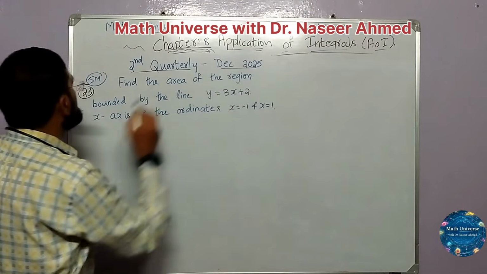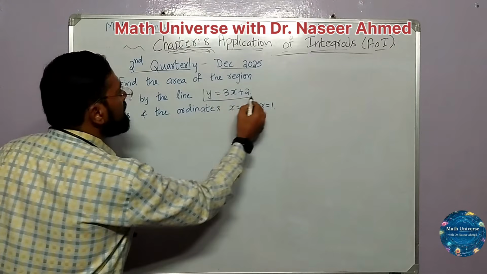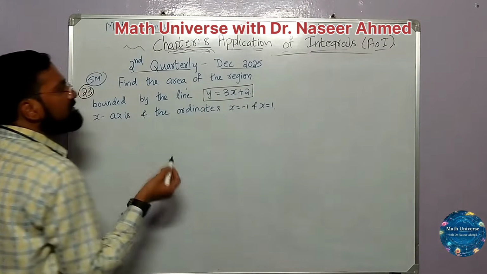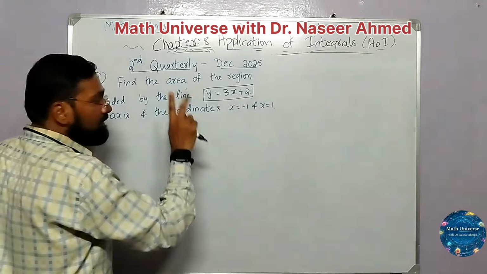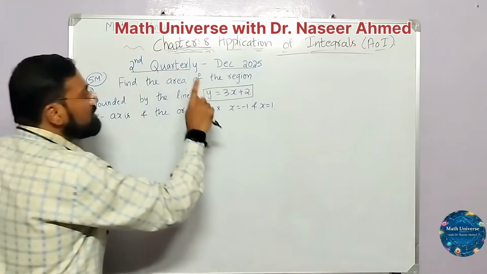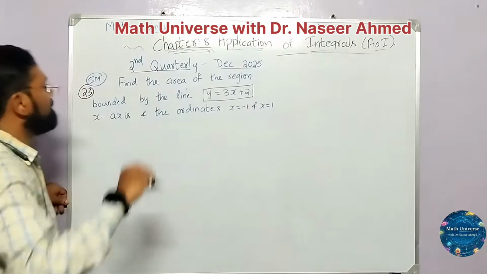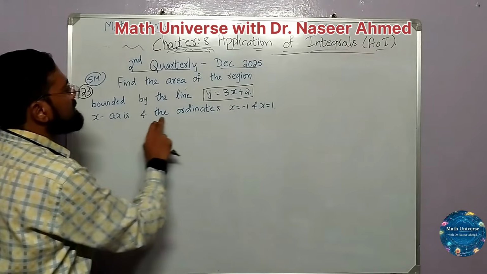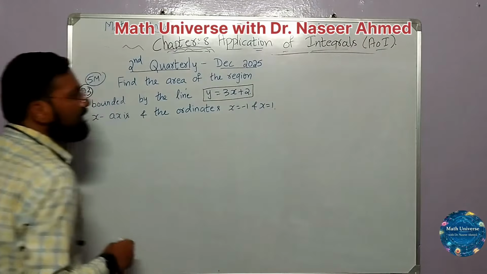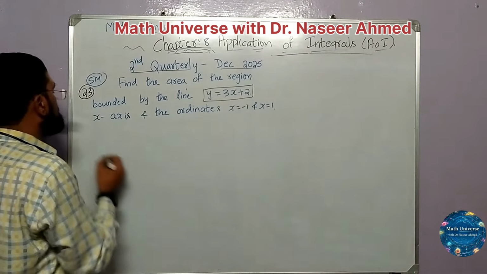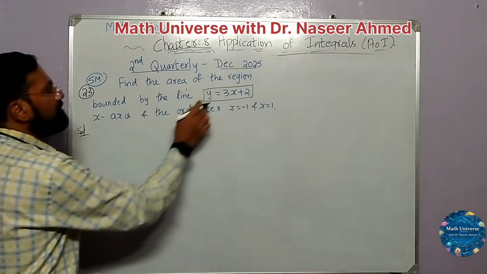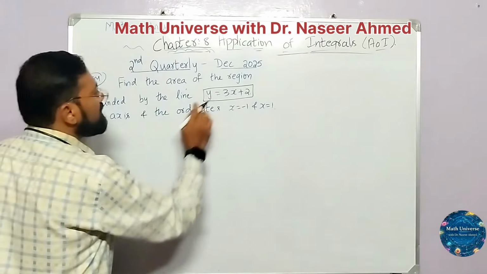The question is: find the area of the region bounded by the line, even if they have not mentioned the word line, it's understood. Why? For only a line, the variable degree is 1, nothing but it should be linear, and it is bounded by the x-axis and the ordinates x equal to -1 and x equal to +1. So this is already solved in terms of y.